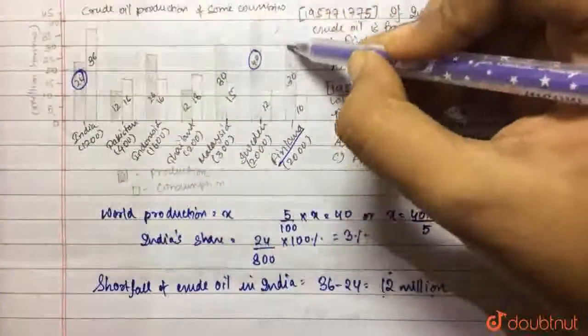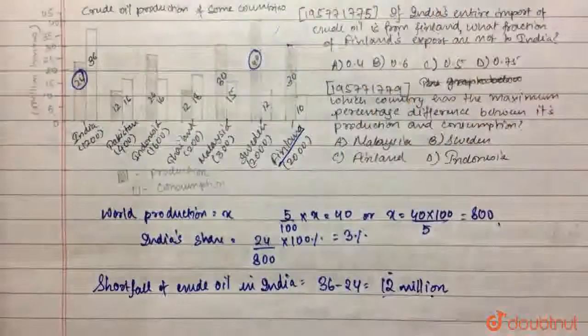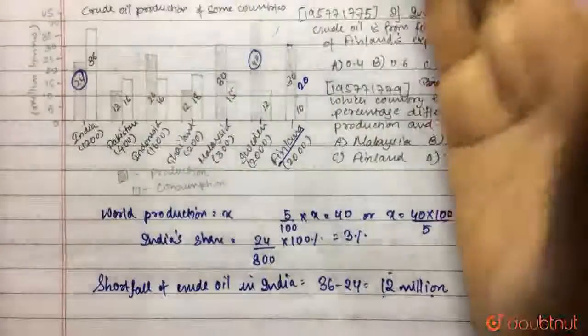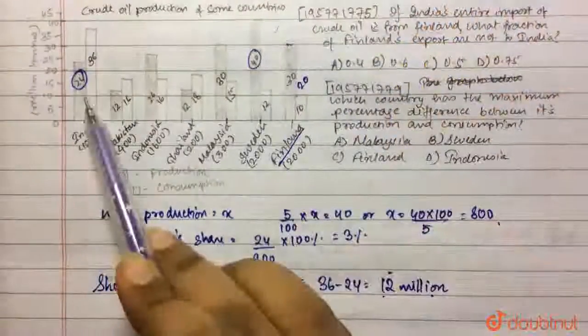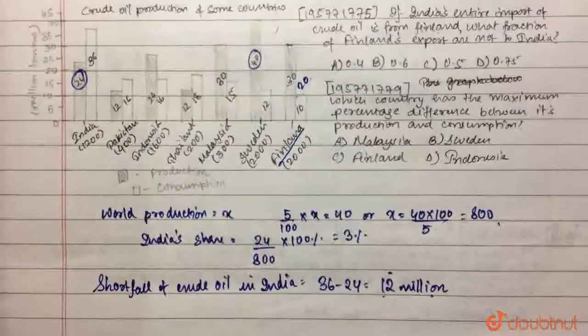Now Finland produces 30 million tons but consumes only 10 million tons. So there is an excess of crude oil. So that is 20 million tons. Now it will export 20 million tons, but Finland's entire export is not to India, right? So India will import only 12 million tons out of these 20 million tons of excess crude oil that Finland produces.